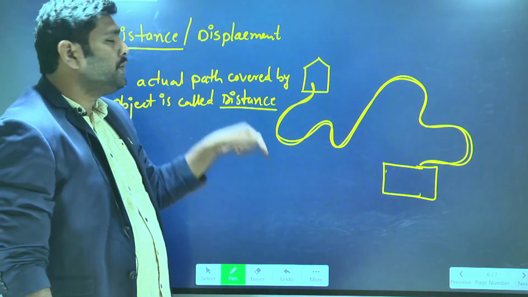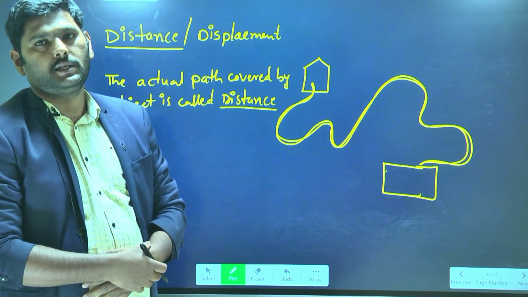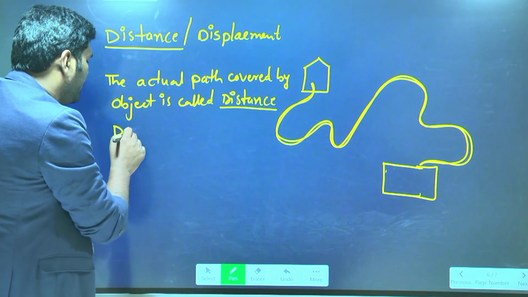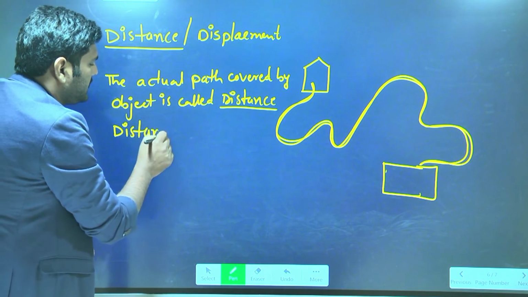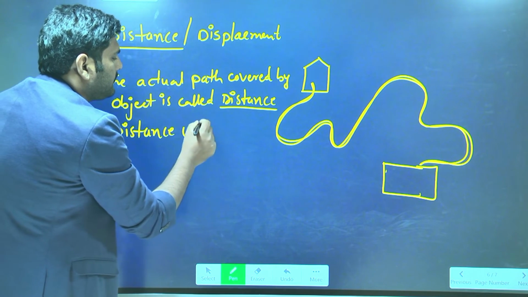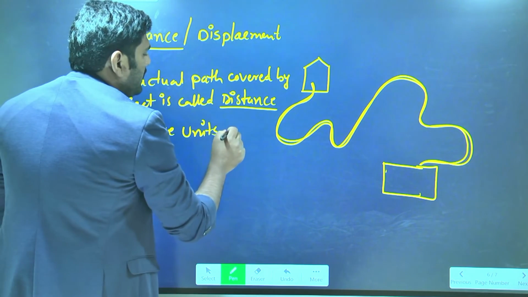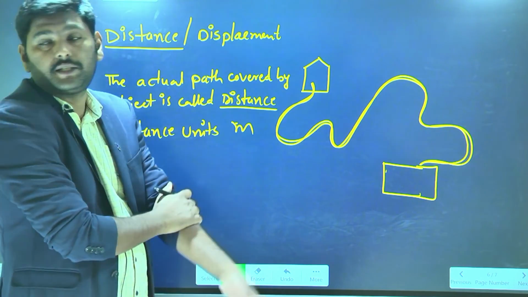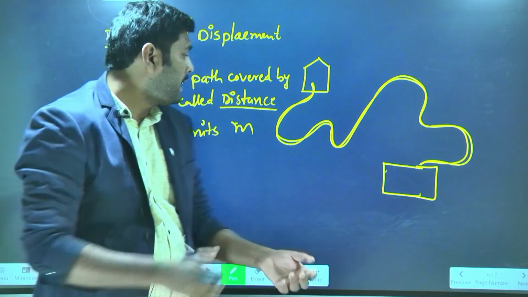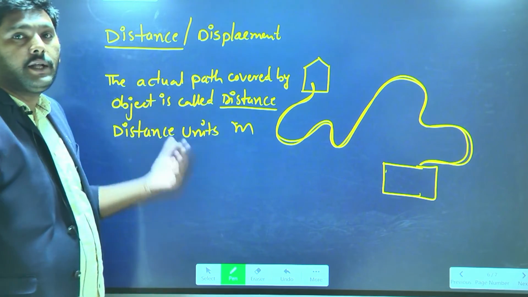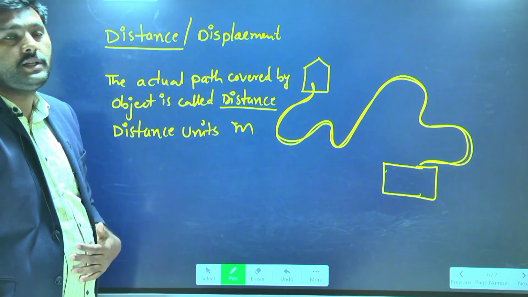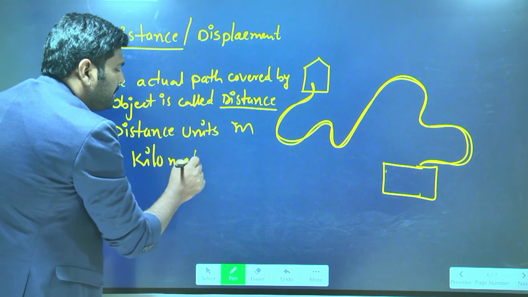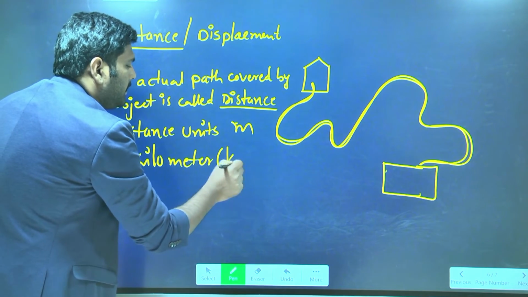In what units will you measure the distance? You will measure the distance in meters. Meters are the SI unit of distance. The other unit for distance is kilometer, that is km.